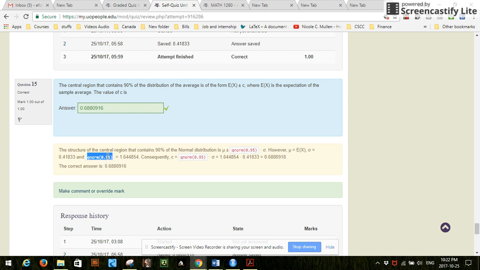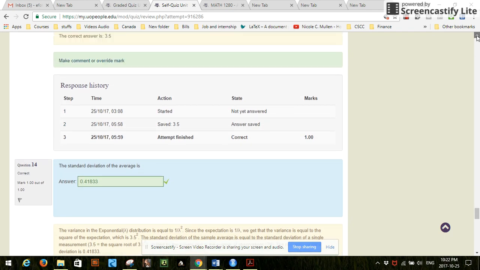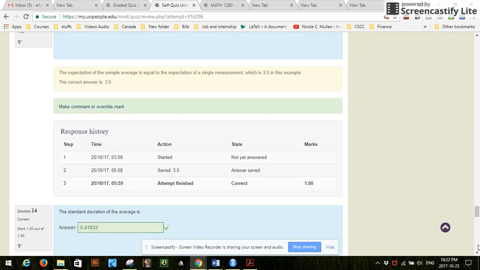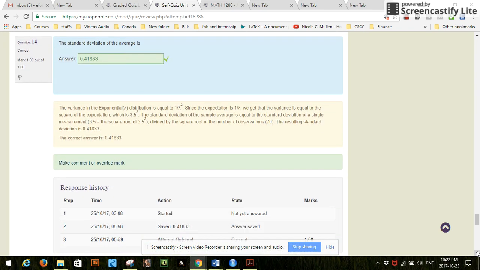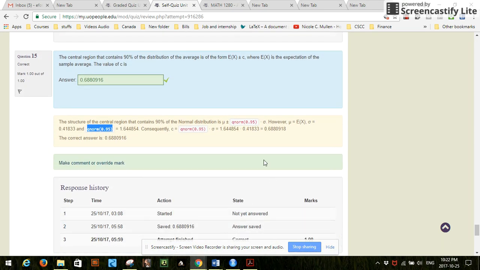Here they are basically assuming it's going to be 0 and 1, but let me just check something. We know the mean is 3.5, and the standard deviation is given by this.